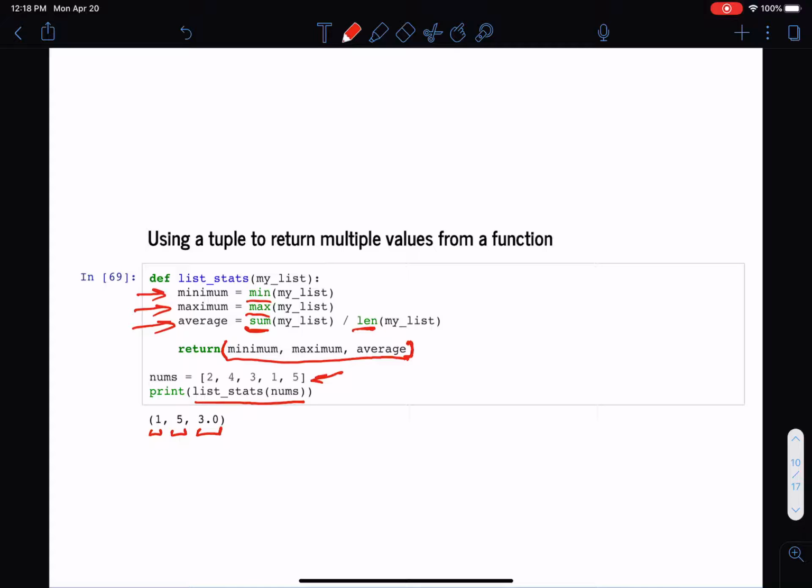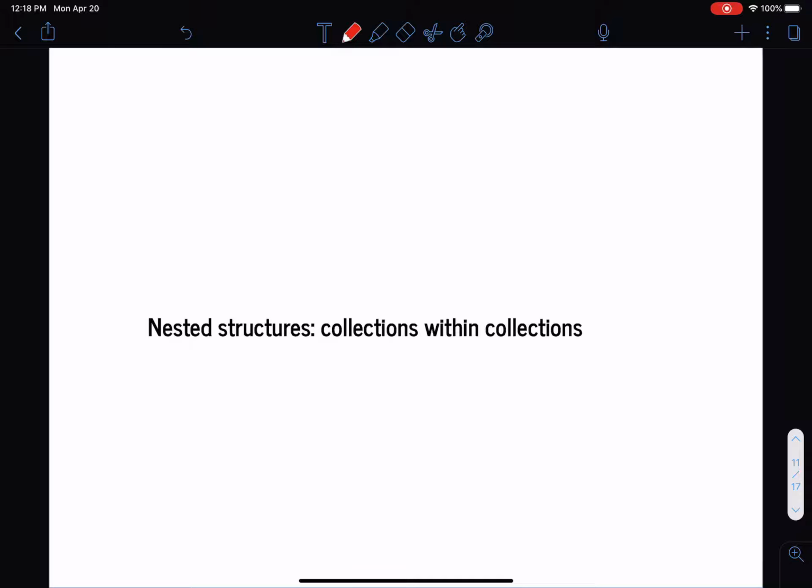So this is something to keep in mind. And again, this is a very common usage of tuples. Now, the next topic we're going to talk about is how to embed collections within collections. So this is the idea of a nested structure. Now, this is quite important in certain cases, to represent solutions to some problems. So we're going to look at a couple of basic examples, so you could get a sense of when you'd want to do that.